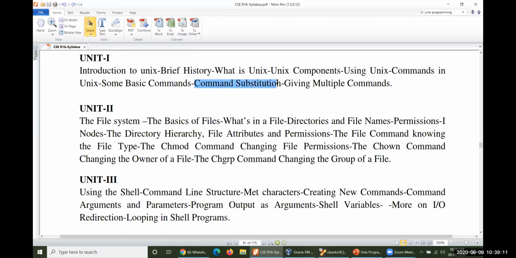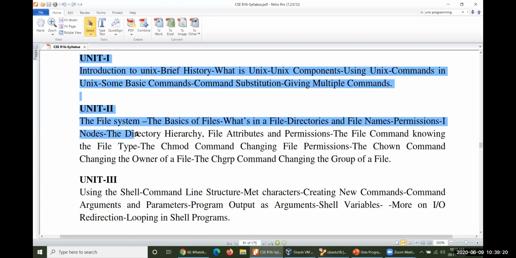Okay. So except inodes and except command substitution, tomorrow I shall give you command substitution and giving multiple commands at the same time. So by tomorrow we will finish off these two different units without any hesitation here. I will also give you some notes by tomorrow itself. Okay. So this is what the class today was.